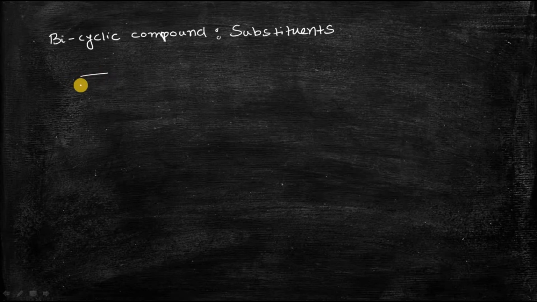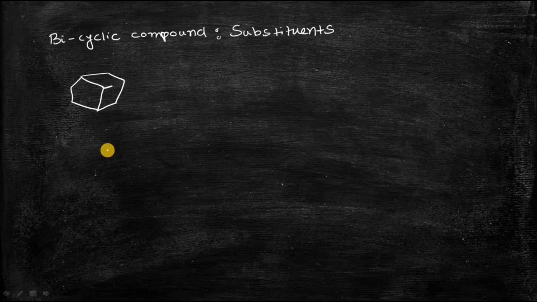So here I am drawing this compound, the bicyclic compound. This is the bicyclic compound for which we have to do the nomenclature.